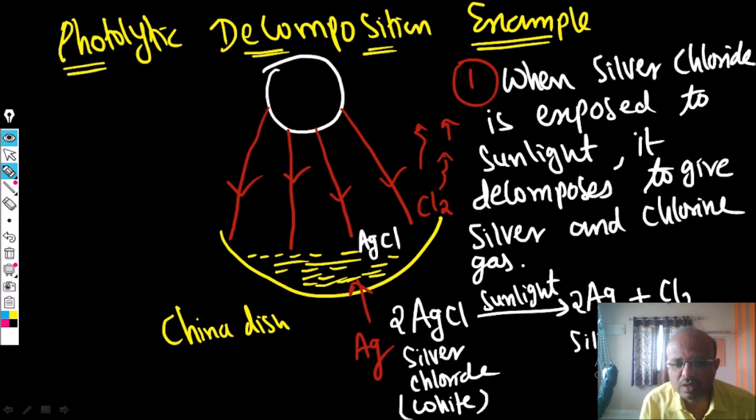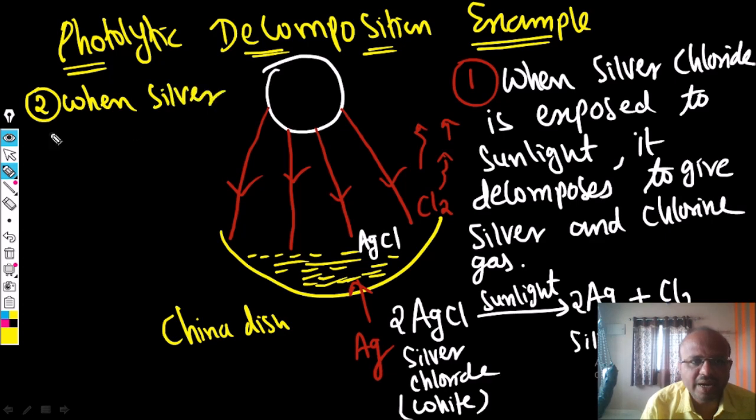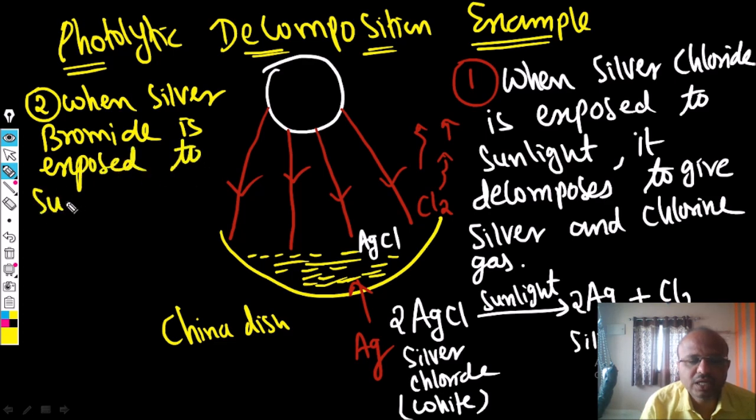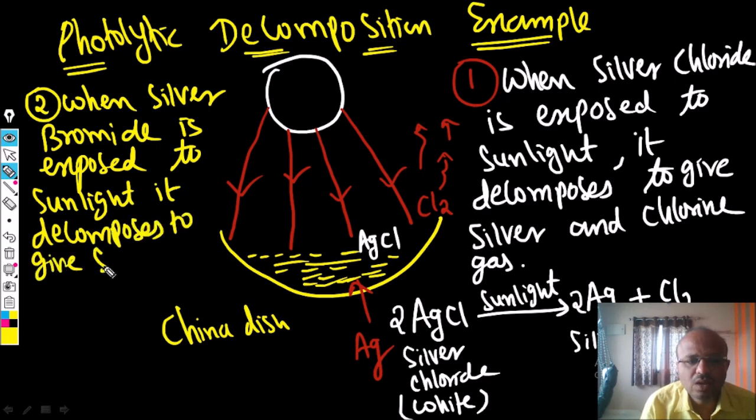Remember that the color of silver chloride is white. The second example is also the same. Only in place of silver chloride, we have to take silver bromide. When silver bromide is exposed to sunlight, it decomposes to give silver and bromine gas. Simple one.